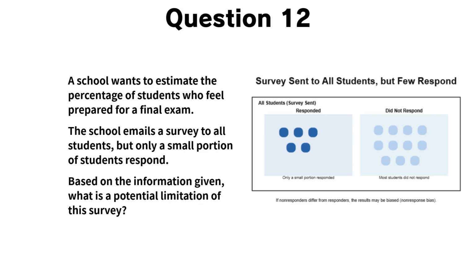Question 12. A school wants to estimate the percentage of students who feel prepared for a final exam. The school emails a survey to all students, but only a small portion of students respond. Based on the information given, what is a potential limitation of this survey?